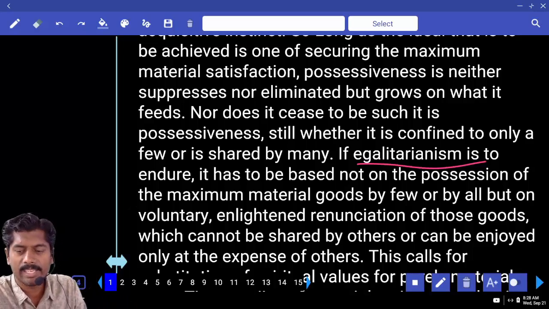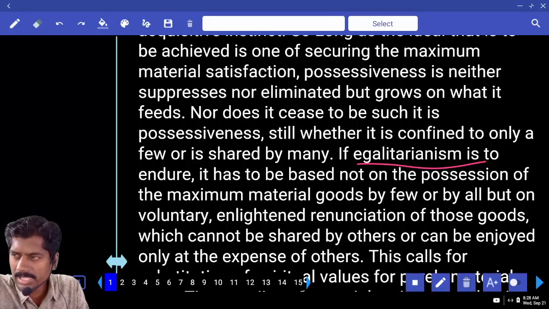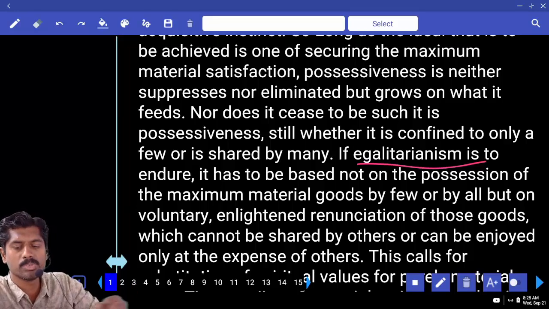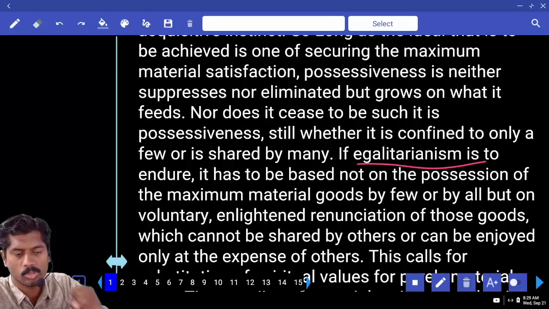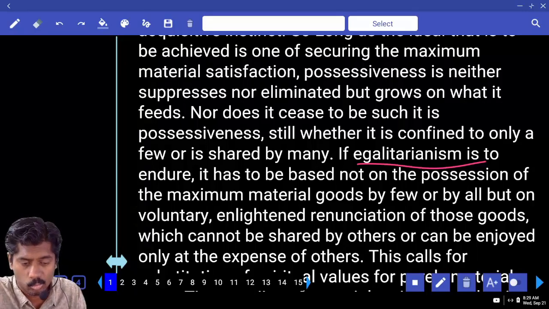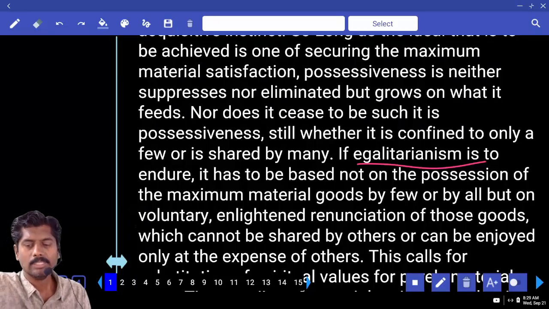If egalitarianism is to endure, means survive, continue, it has to be based not on the possession of maximum material goods. It should not be based on the ownership of goods by few or all, but on the voluntary enlightened renunciation of those goods which cannot be shared by others or can be enjoyed only at the expense of others.